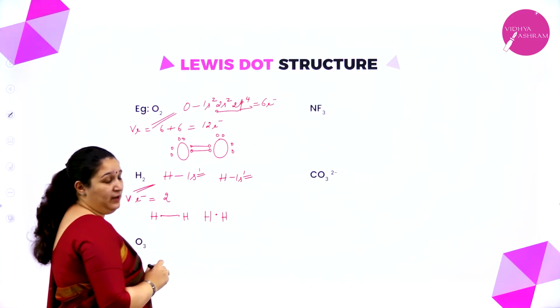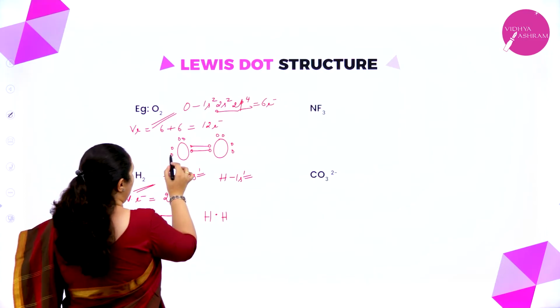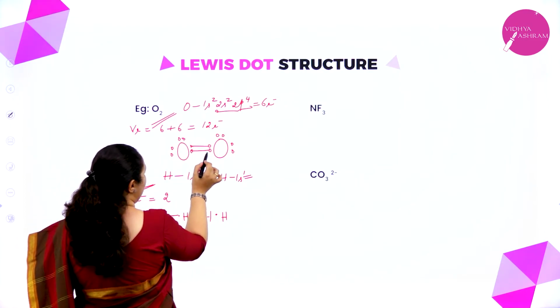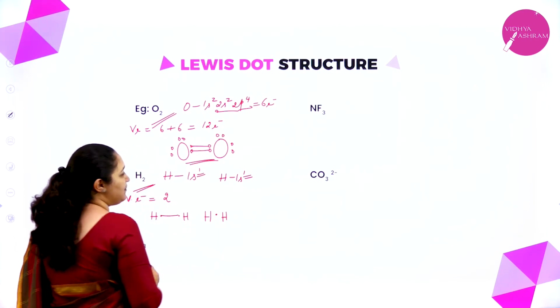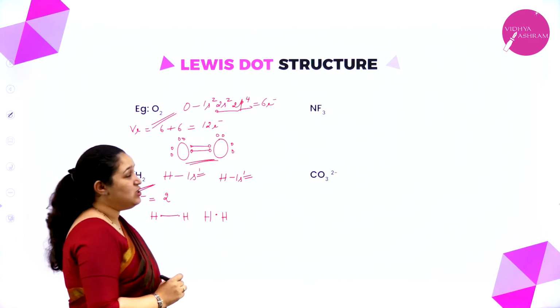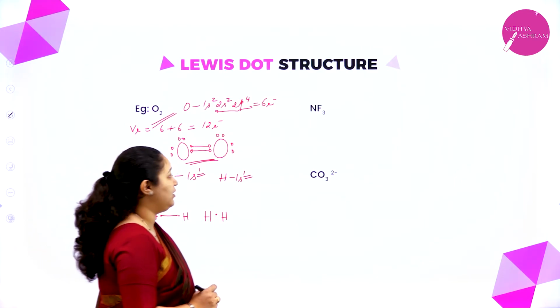Now if you see, both the oxygen atoms have got an octet. See, 1, 2, 3, 4, 5, 6, 7, 8, and 1, 2, 3, 4, 5, 6, 7, 8. And what is the bond which is present? A double bond. So this is the Lewis representation of the oxygen molecule.